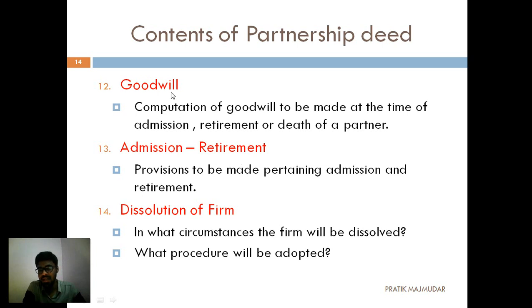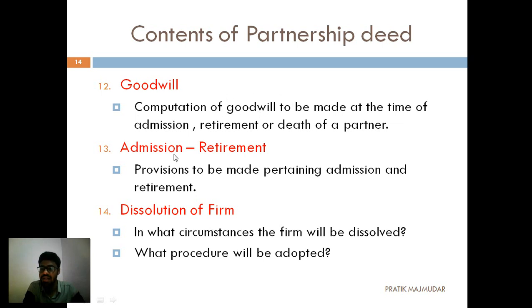Point number 12, that is goodwill. By which way are we going to calculate the goodwill? The computation of goodwill is to be made at the time of admission, retirement and death. Every time there is an admission of a new partner, or a retirement or a death of a partner, we will compute the goodwill.